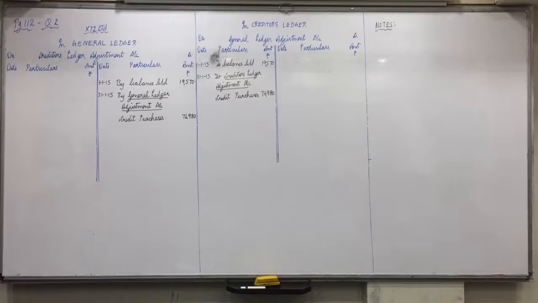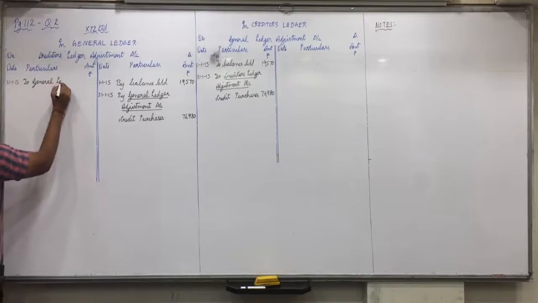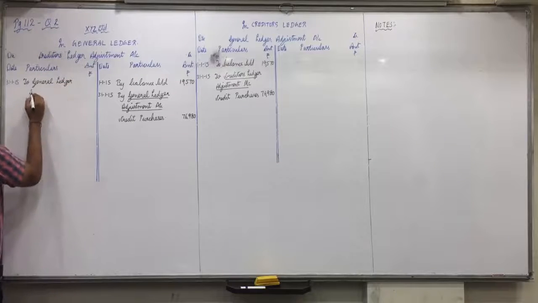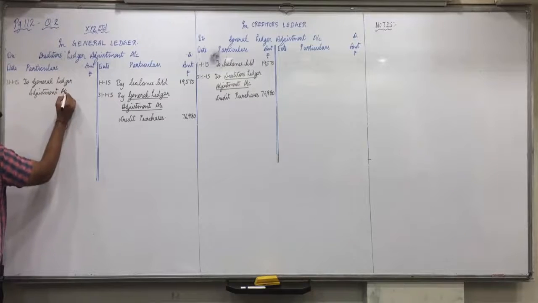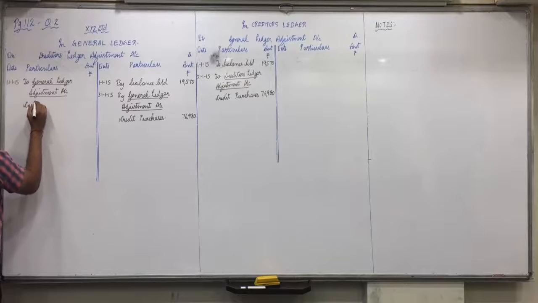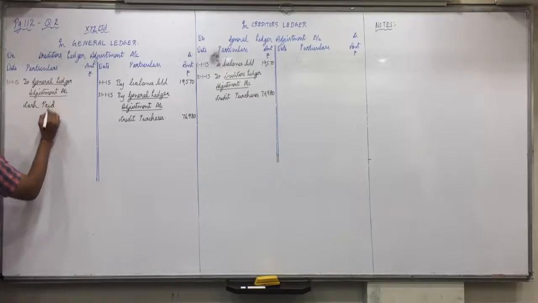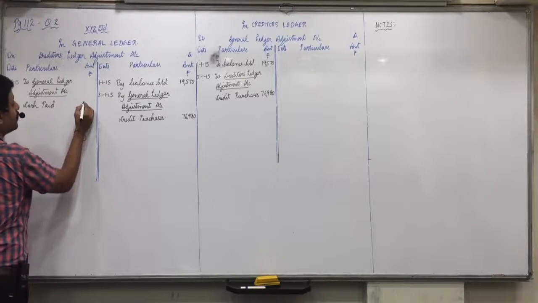Next. Cash paid to creditors. So creditors to cash. Yes. Creditors account debit means in creditors ledger adjustment account on debit side. One time heading to general ledger adjustment account. Cash paid $50,120.